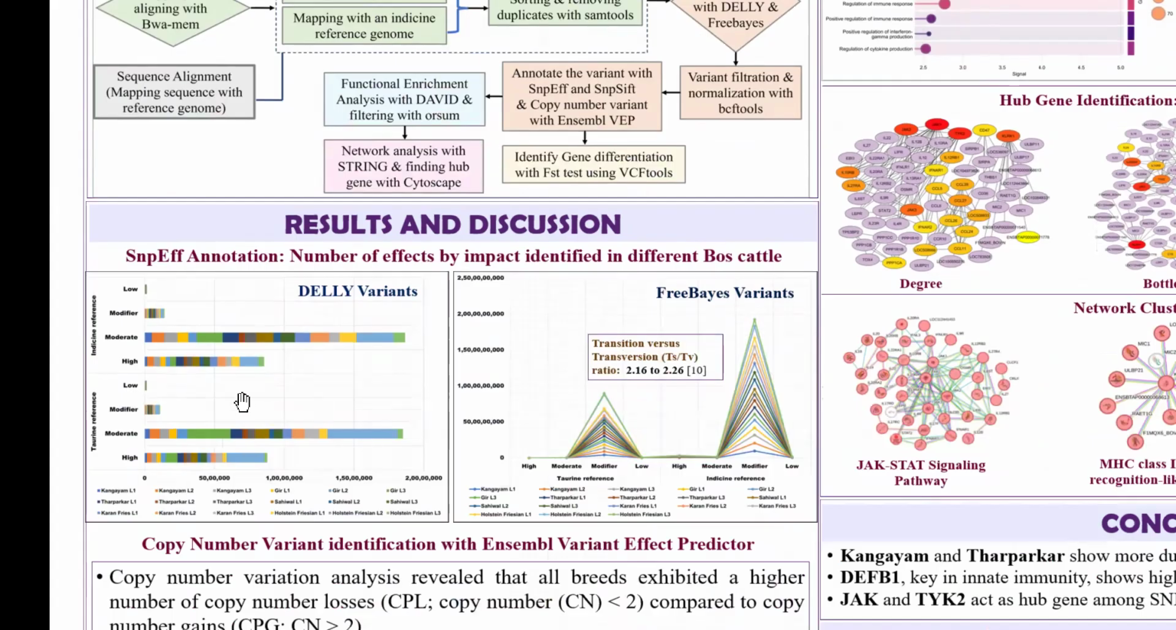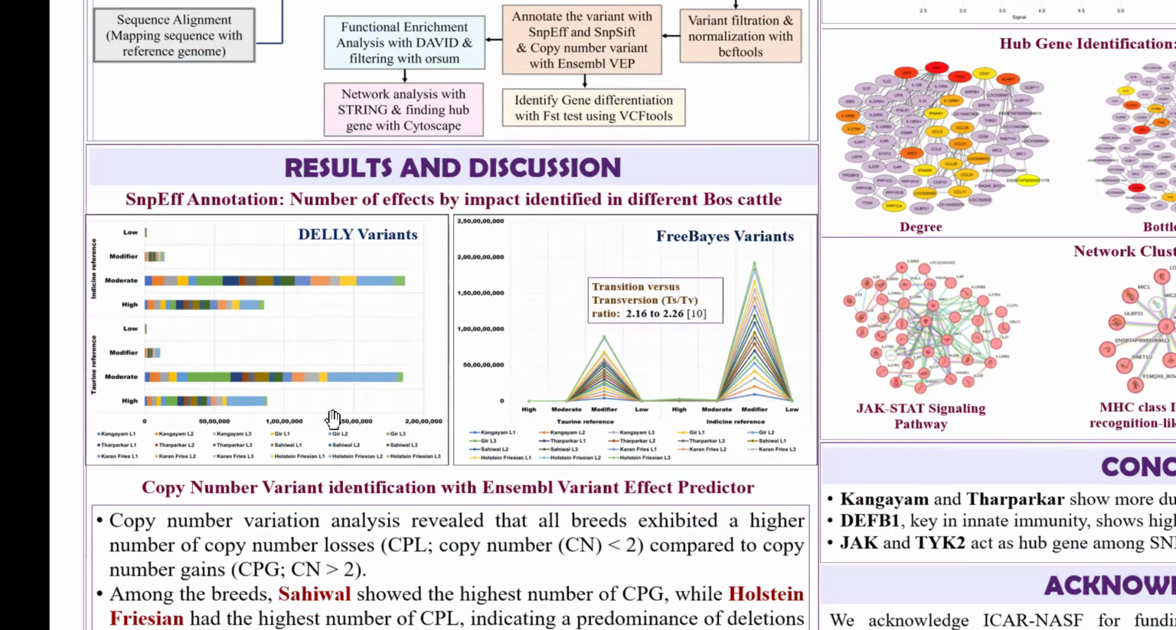So this map represents the number of variants identified by Delly and FreeBayes. SnpEff basically annotates the variants based on four different impacts: high, moderate, modifier, and low. High means the particular variant causes loss of function. Moderate means that the variant represents a missense type of mutation. And modifier means that the variant is present in a regulatory region. And low means that the variant doesn't cause anything harmful. So we are particularly focusing on high, moderate, and modifier.